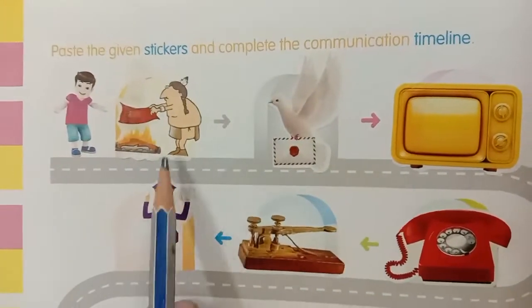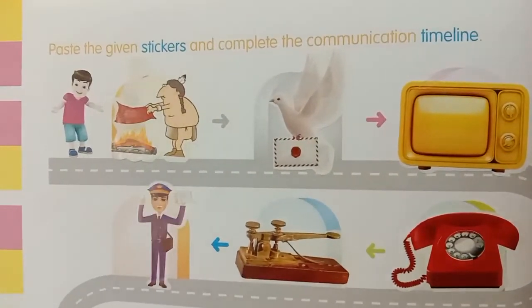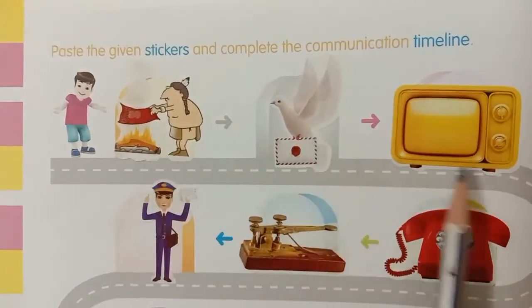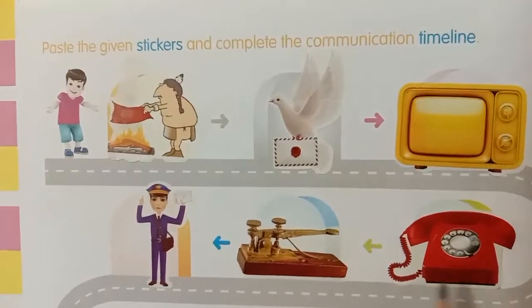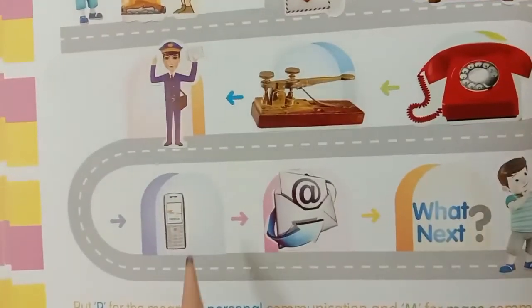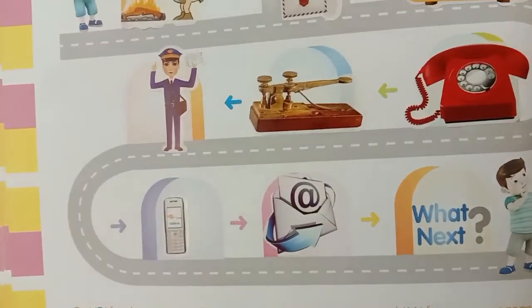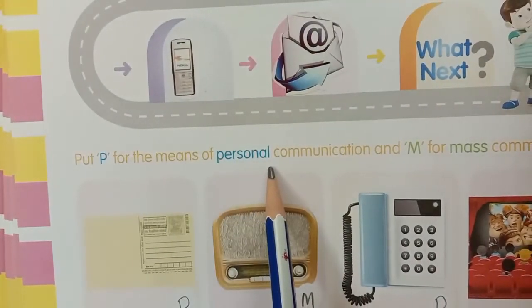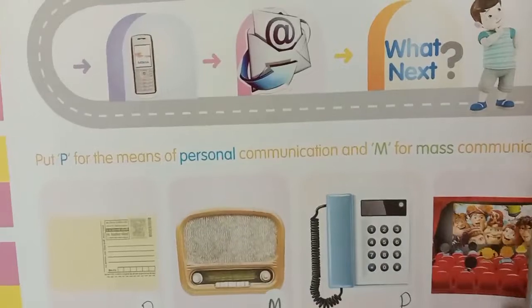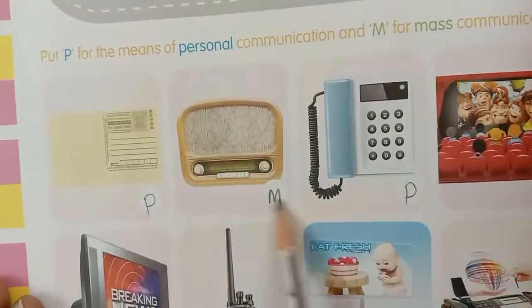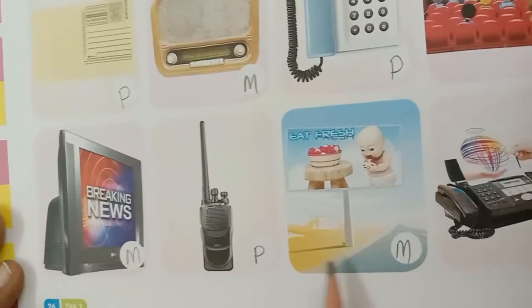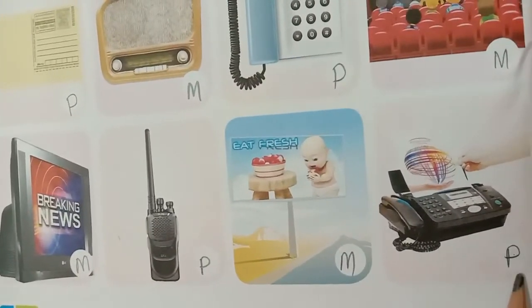See here, children, these stickers given in this book, last page. See here. What next? Next, put P for means of personal communication and M for mass communication. P, M, P, M, M, P, M, P.